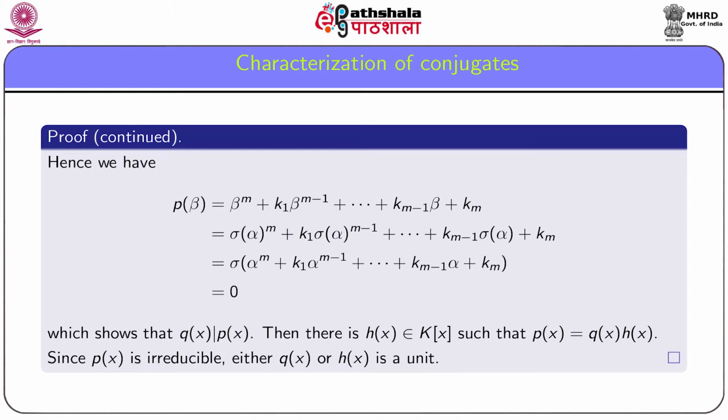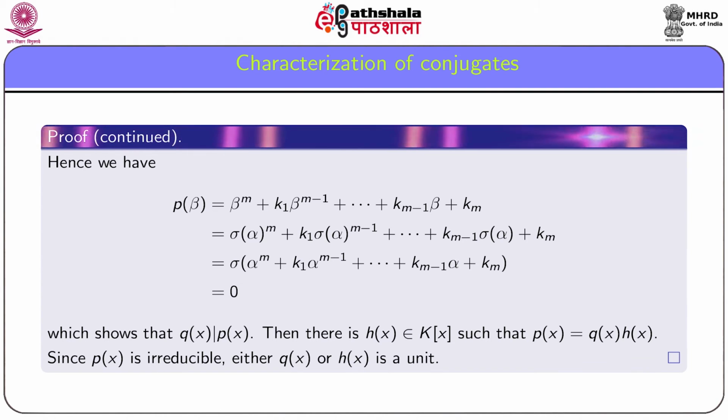We have Q(x) to be the minimal polynomial of beta over K, and this shows that P(x) is a polynomial of which beta is a root. In this case, we know that the minimal polynomial Q(x) divides P(x), and hence we have some h(x) in K[x] such that P(x) is equal to Q(x) into h(x).